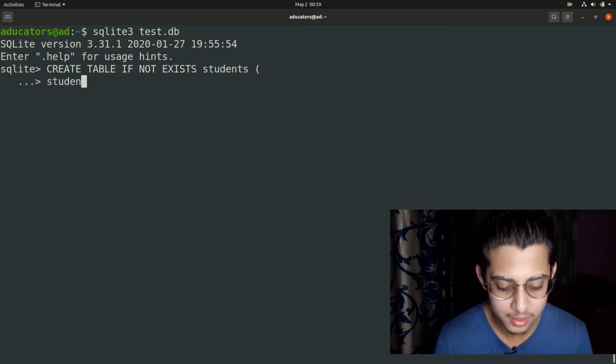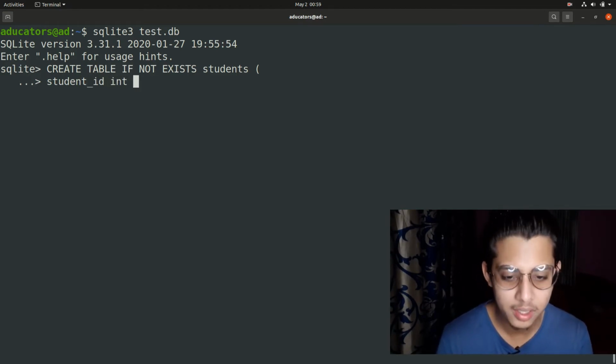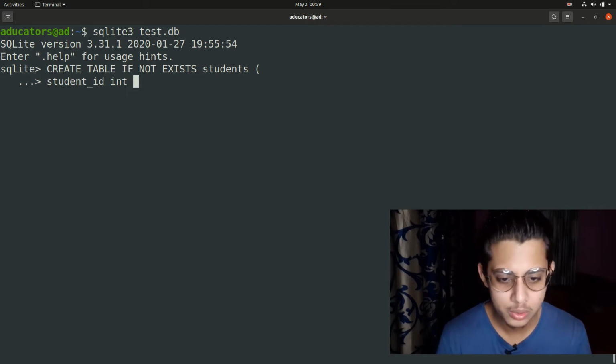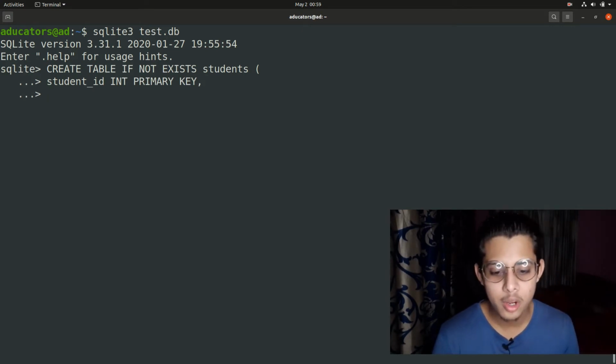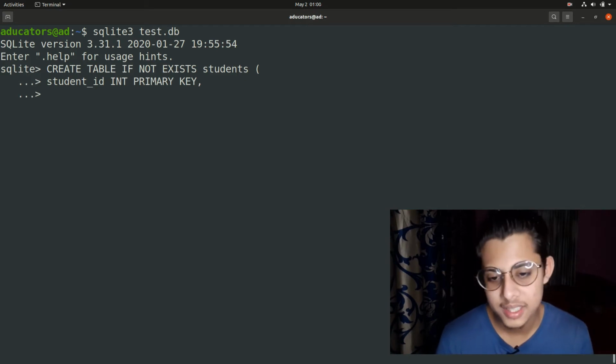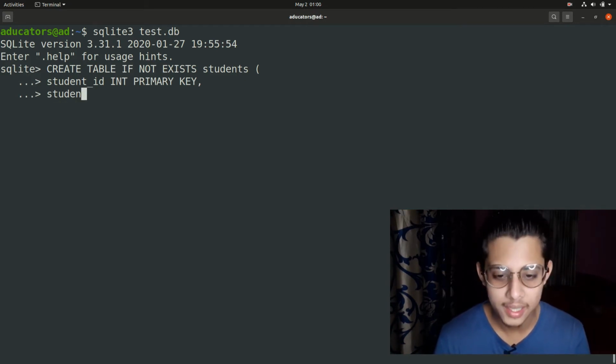Let it be student ID and it should be an integer, and also I want it as a primary key. All right, give comma. Now second column name may be student name.